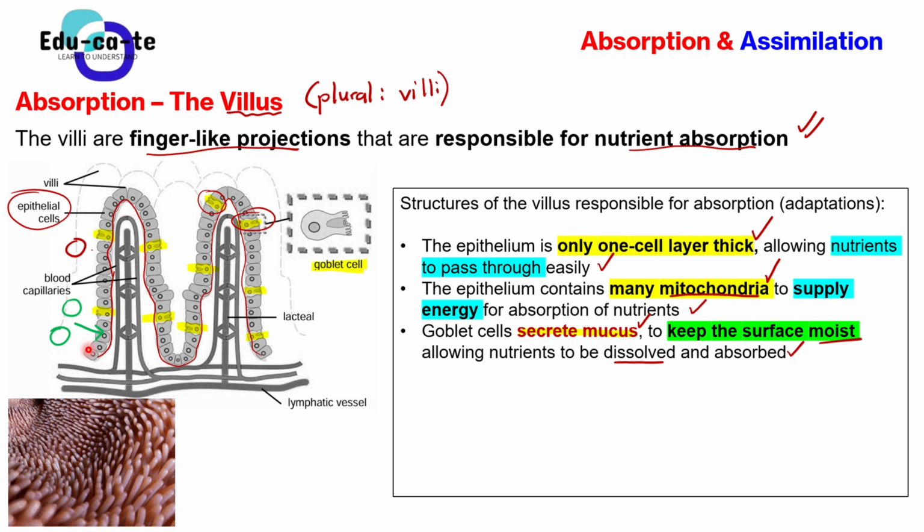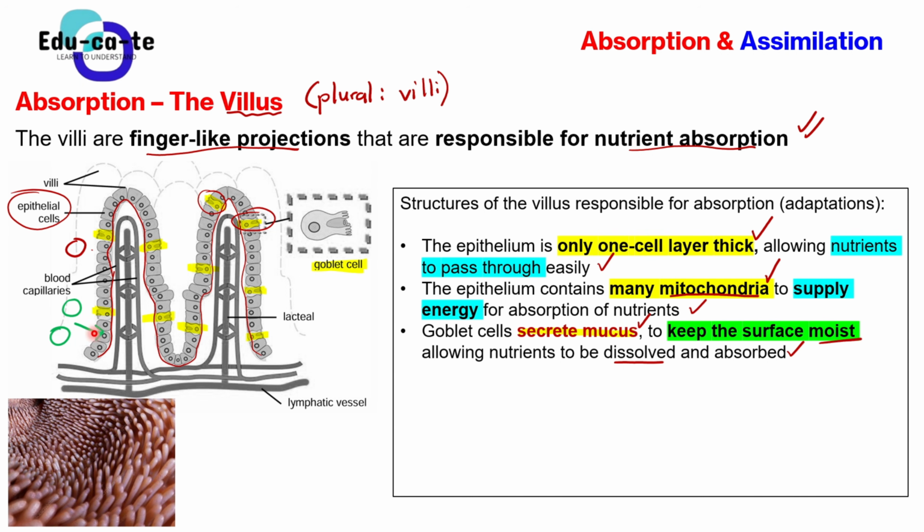For what purpose? The mucus is a fluid, so it will keep the surface moist. You can say that it will lubricate the surface, or that it is keeping the surface moist enough.